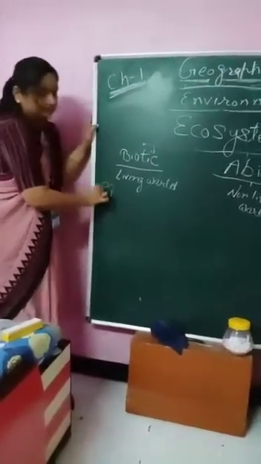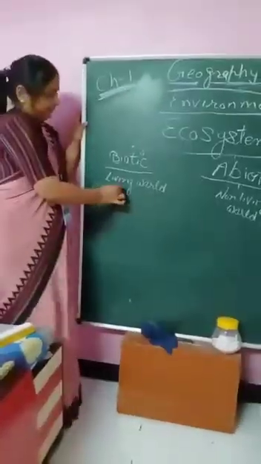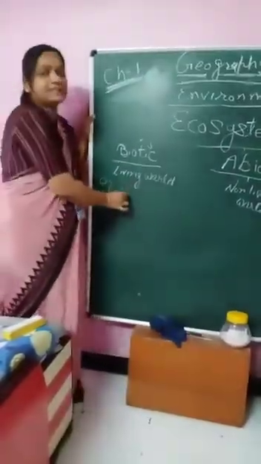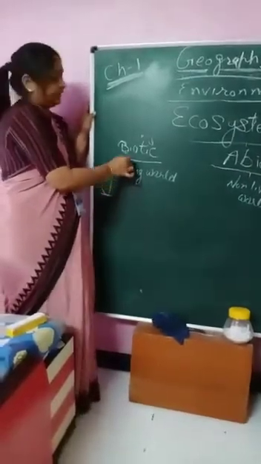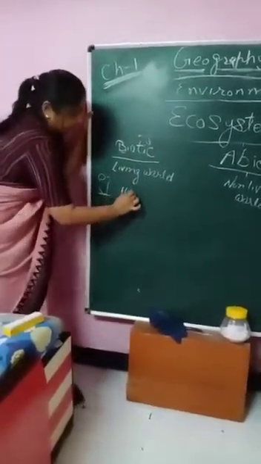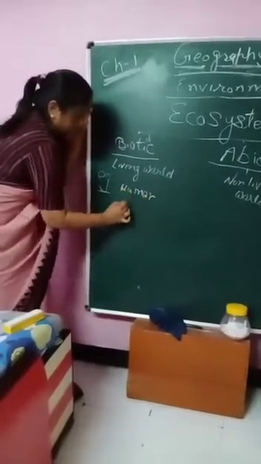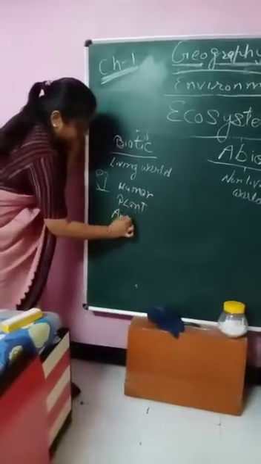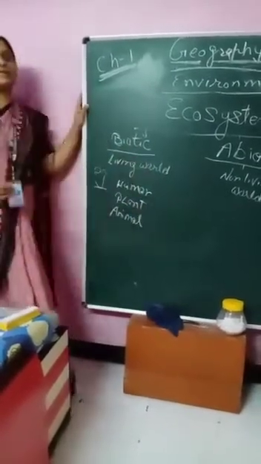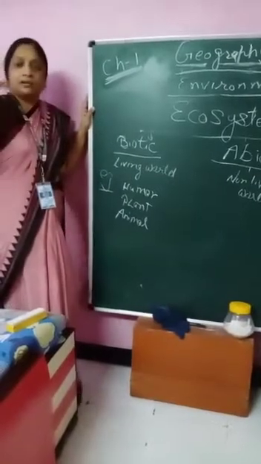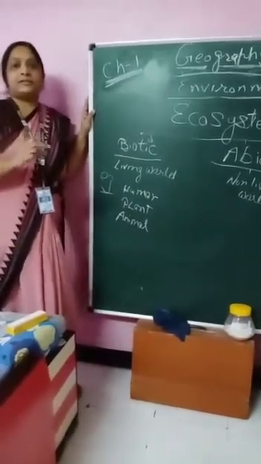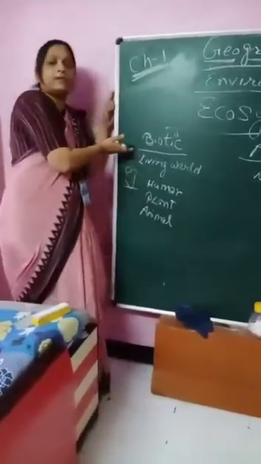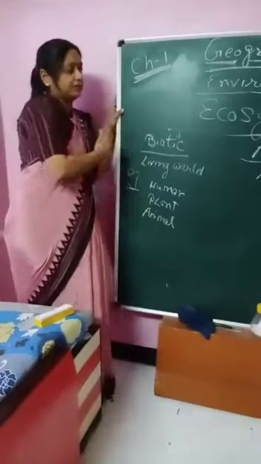For example, human, plant and animals. All organisms, whether it is the smallest microorganism or a huge elephant, all living organisms will come under this living world, that is biotic.